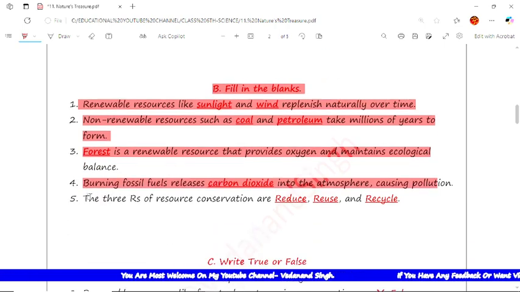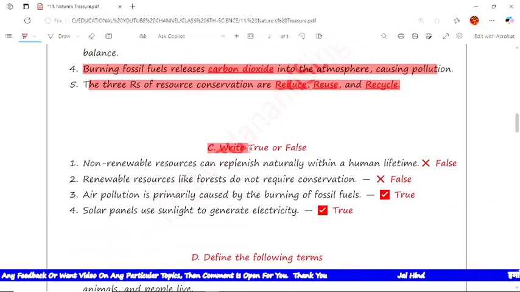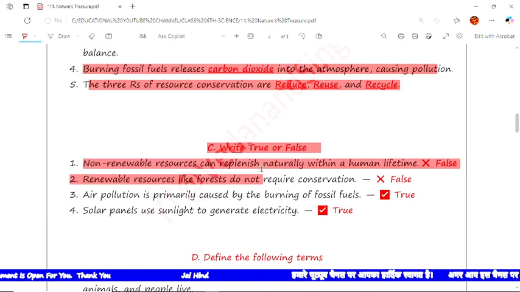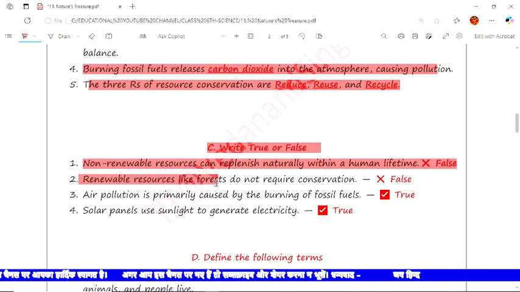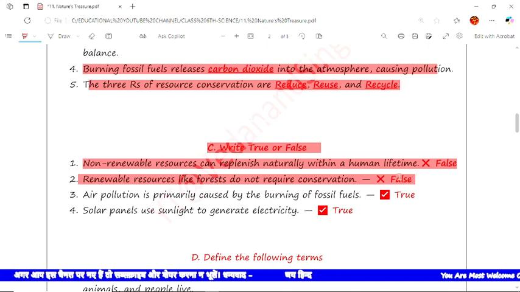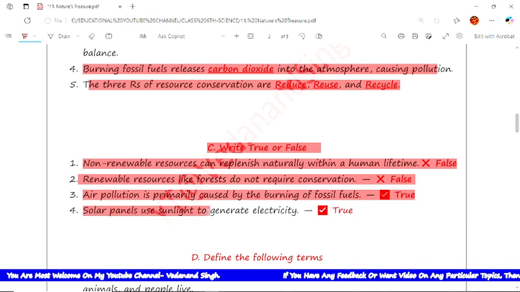The next is, the three Rs of resource conservation are reduce, reuse and recycle. Now the next type of question is, write true or false against the statement. The first is, non-renewable resources can replenish naturally within a human lifetime. That is false. The next is, renewable resources like forests do not require conservation. False. Next is, air pollution is primarily caused by the burning of fossil fuels. Yes, this is true.